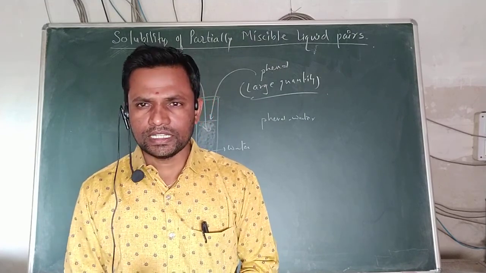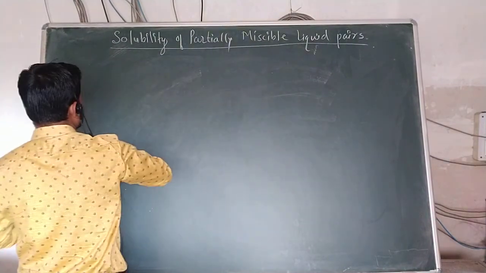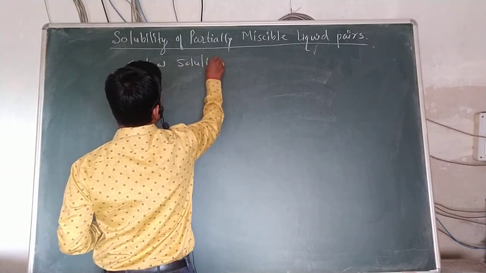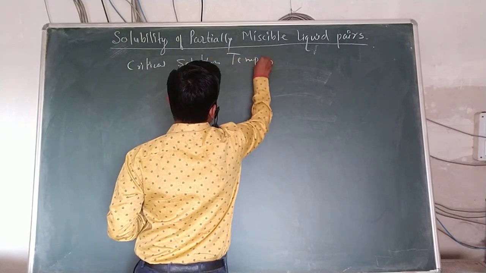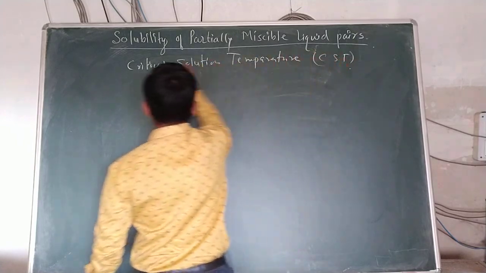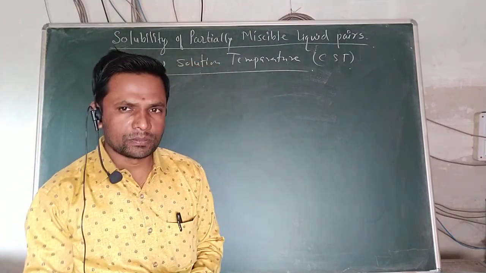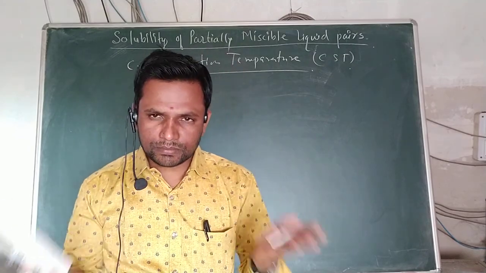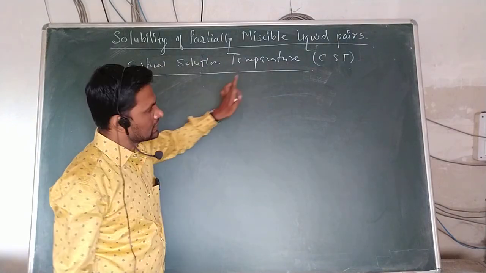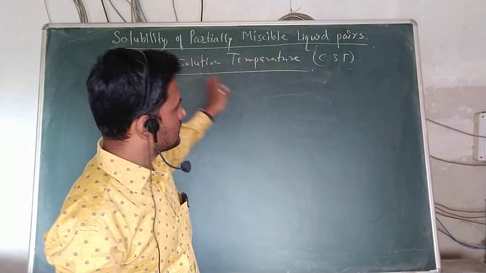That particular temperature is known as the critical solution temperature, also called CST. Now the concept comes here: the solubility of partially immiscible liquid pairs. Partially immiscible liquid pairs can be miscible at a particular temperature. That temperature is called the critical solution temperature.